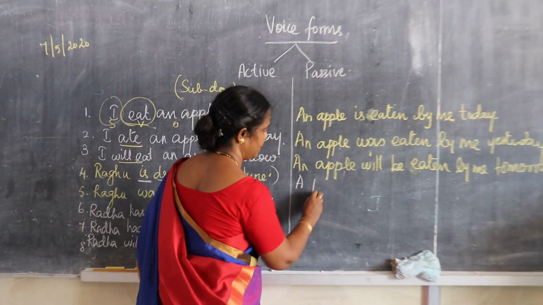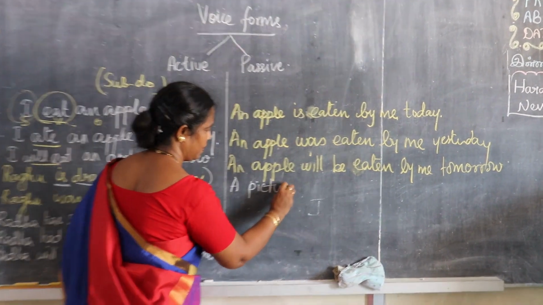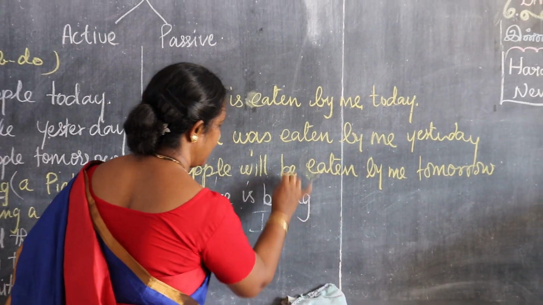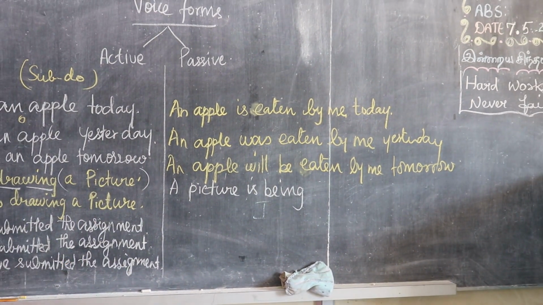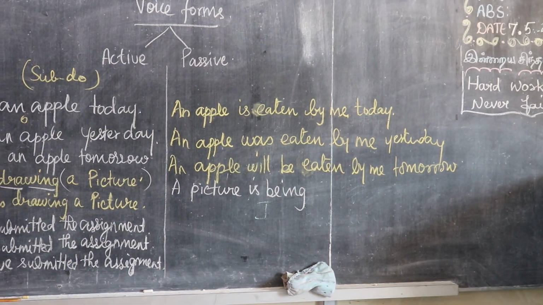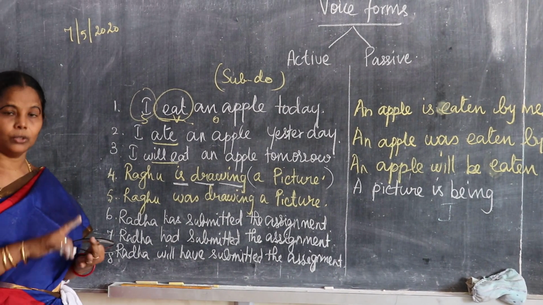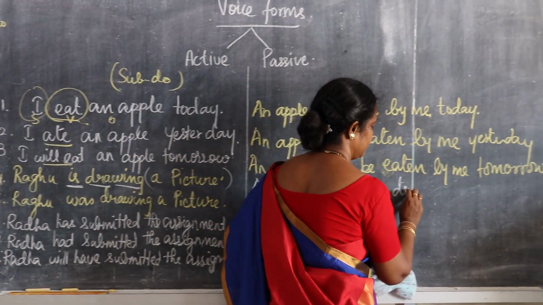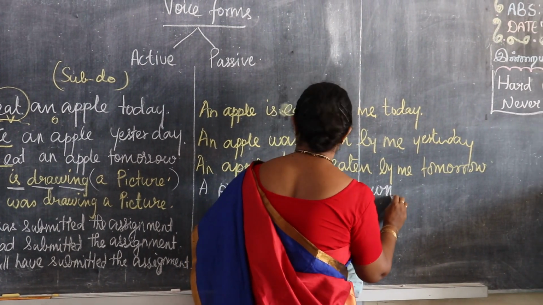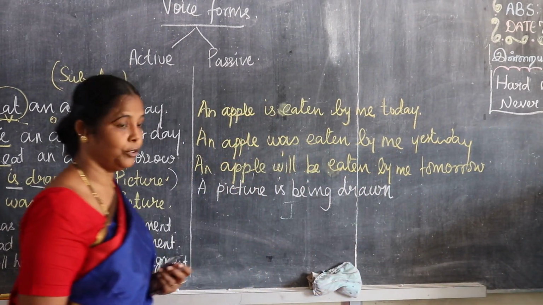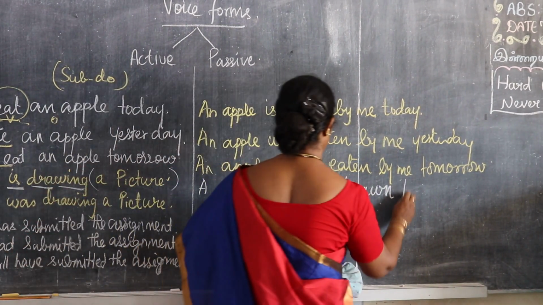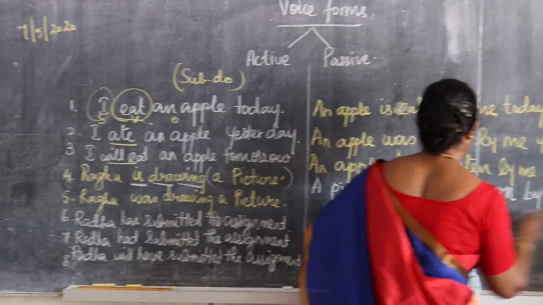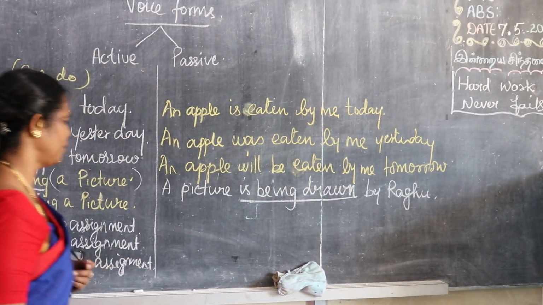A picture is being. Then V3: draw, drew, drawn, D-R-A-W-N. A picture is being drawn by Raghu.